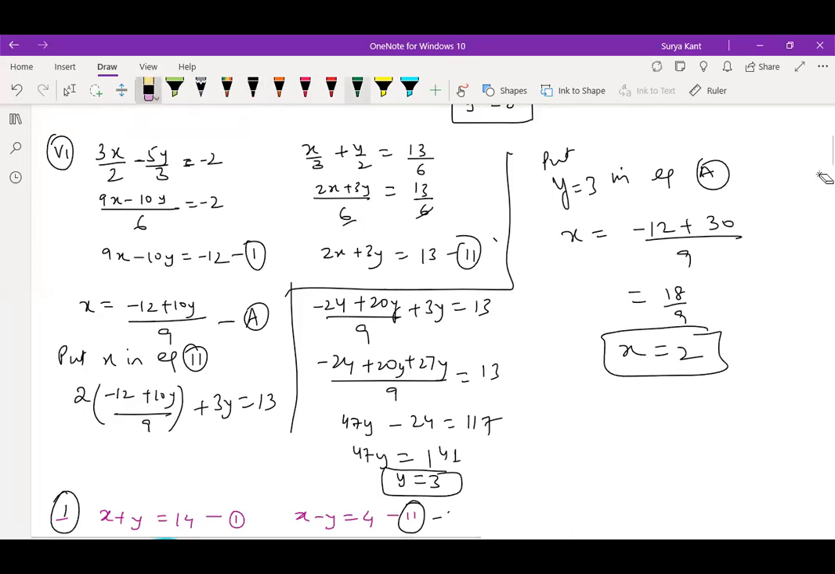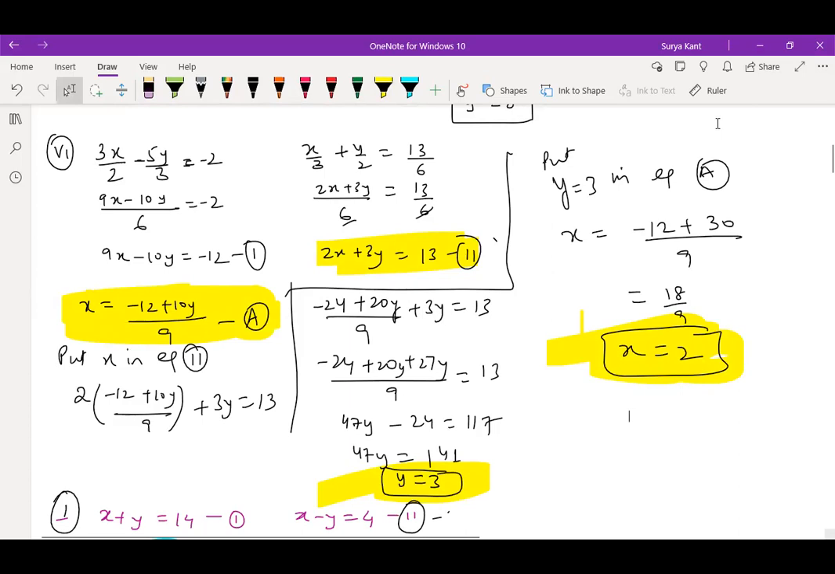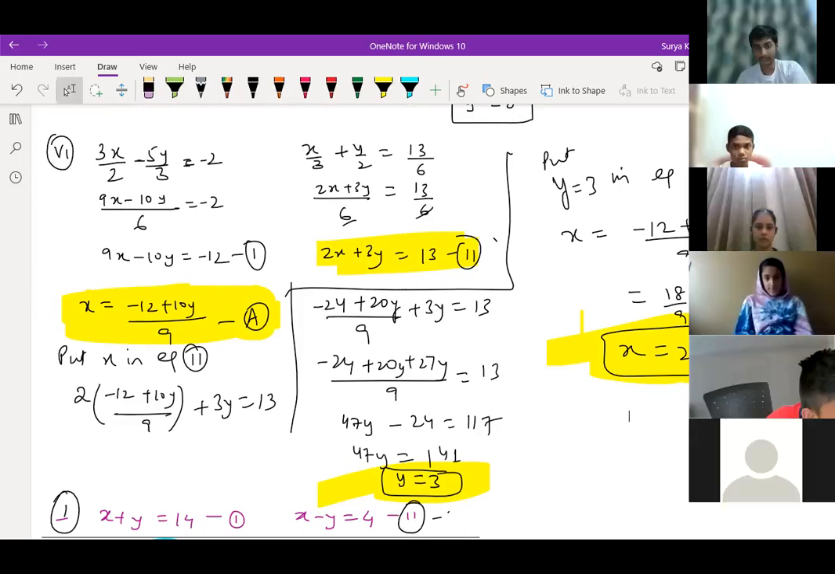So children, tell me which part you are feeling difficulty in. First, we found x from equation first and named it A. Then we put the same x in equation second. By the help of that, we got y is equal to 3. And here we put y in A, and we get the value of x. I don't think anyone of you has a doubt. Others, is it clear to you? Yes. So only one thing we need to do. Once again, I'm repeating over here.